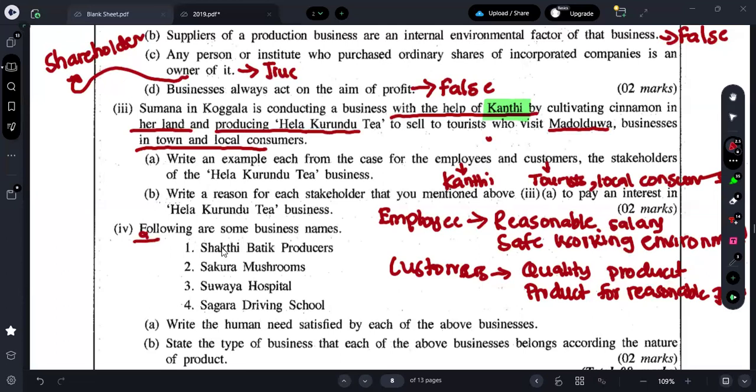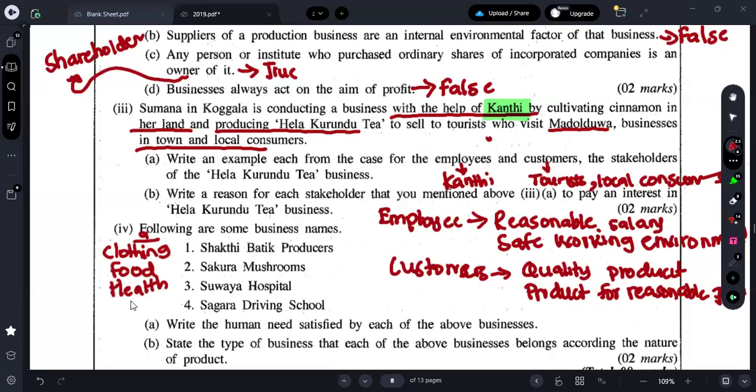Shakti Batik Producers is related to what need? Clothing. Second one, Sakura Mushroom. Mushroom is related to food. Suvaya Hospital is related to health.